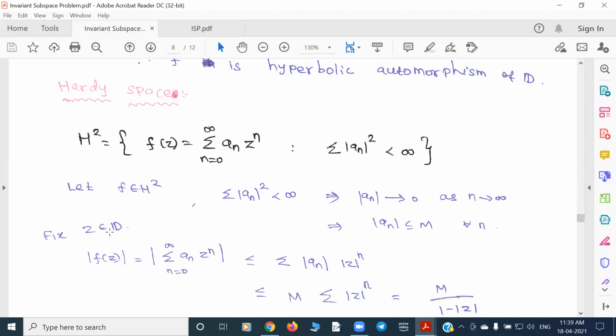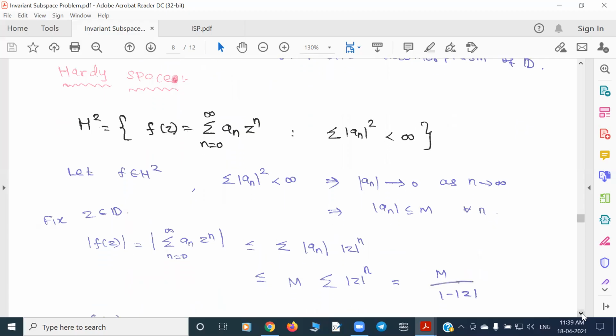Now fix a complex number z in the unit disk. For f of z, by the triangle inequality, we get the summation of mod a_n times mod z to the power n, and mod a_n is less than or equal to M. But this is a geometric series, which converges for all z in the unit disk. So the series is dominated by a convergent series at each point of the unit disk, which means that f of z is a convergent series.